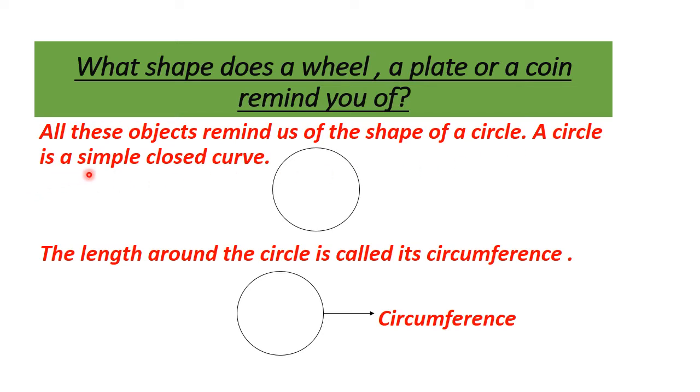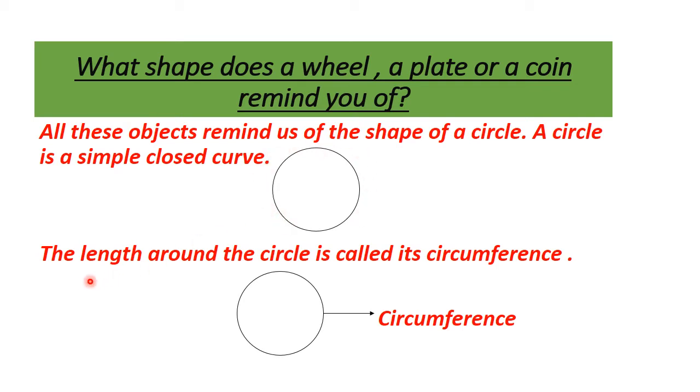And a circle is nothing but a simple closed curve. It is a closed curve as you can see, and it is a simple closed curve. Simple closed curve means a curve which should be closed from all the sides, and simultaneously the curve should not cross itself. So that is why it is called a simple closed curve. Here you can see the diagram of a circle.